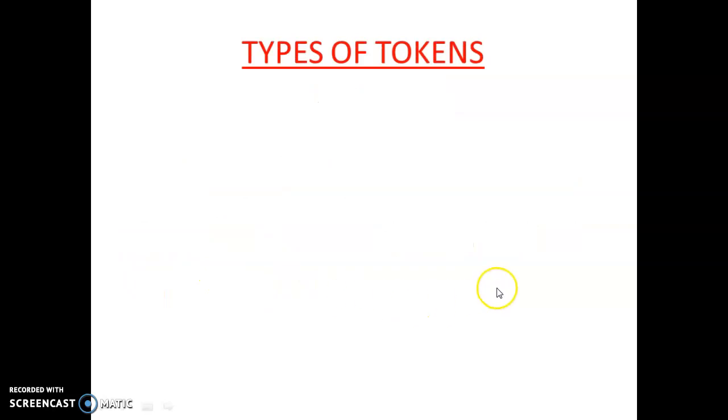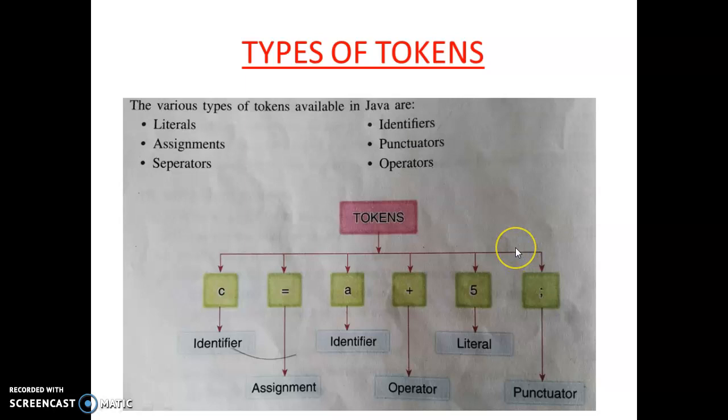Let's see what the types of tokens are. There are various types of tokens. First one is literals. Literals mean constants, which do not change their value.